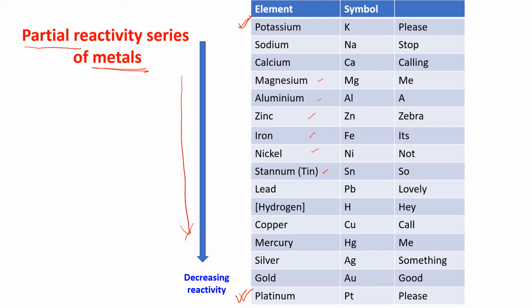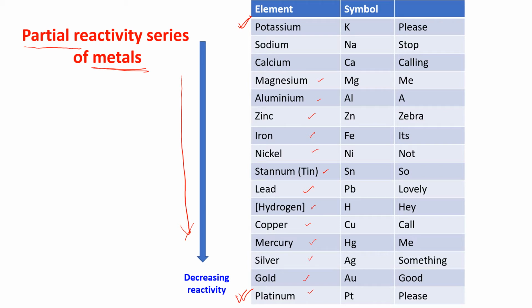All these things we will study after some time. Then lead, then hydrogen, then copper, then mercury, then silver, then gold, then platinum.